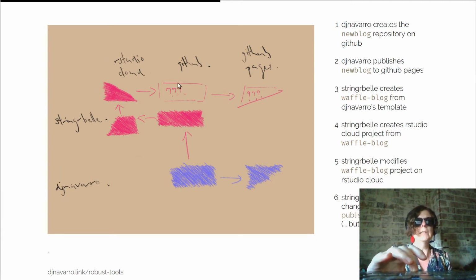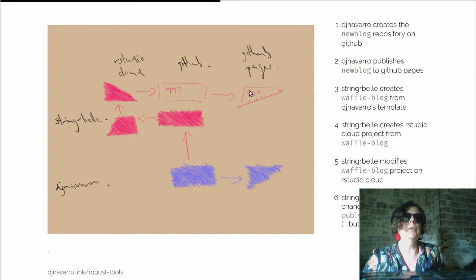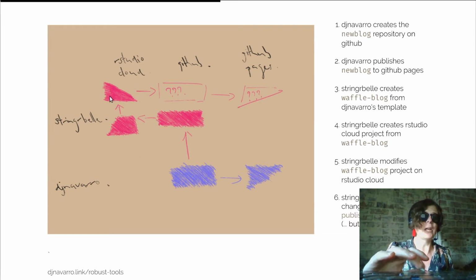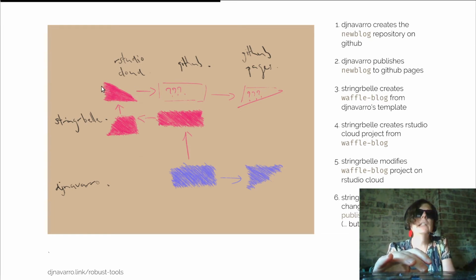First, what I need to do is have Stringer Bell push this to her GitHub repository. So this is back to Waffle Blog, not DJ Navarro's one. She's pushing back to Waffle Blog, and then what we want to do from there is create a GitHub Pages website from it. So the first step, though, is let's see if we can at least do the first part. Can we take this blog that I have updated on RStudio Cloud and push it back onto GitHub?